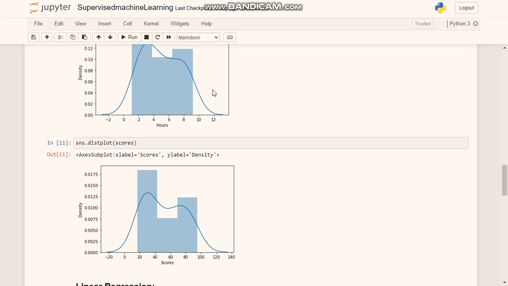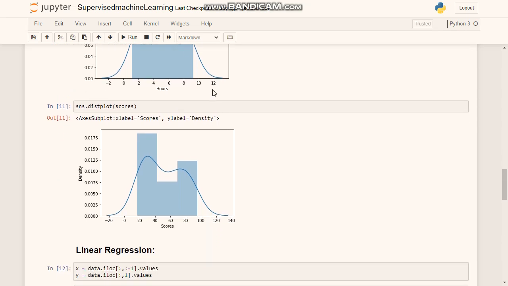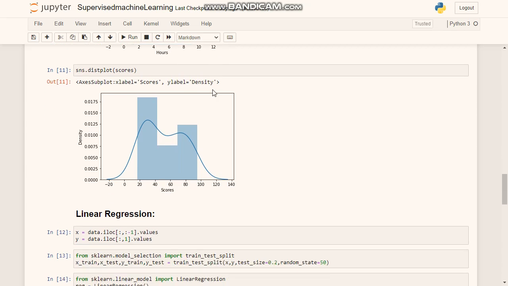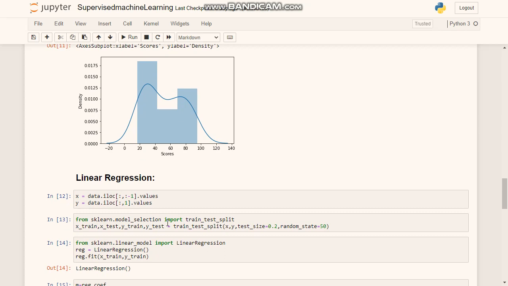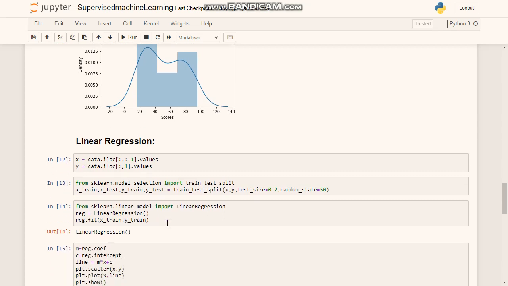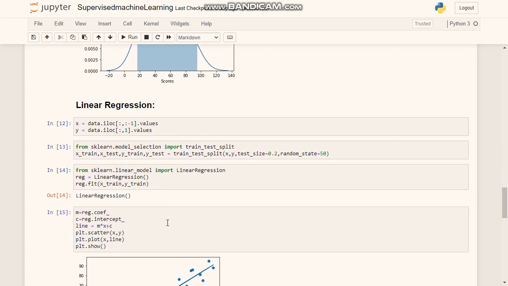Here is the model which we are using, the linear regression model. In the linear regression model, first we are dividing the data set into training and testing data sets. So 80% of the data goes into the training data and 20% of the data goes into the test data set. In linear regression, what sklearn internally does is it finds a line. Basically, it finds the slope and the intercept of a line.